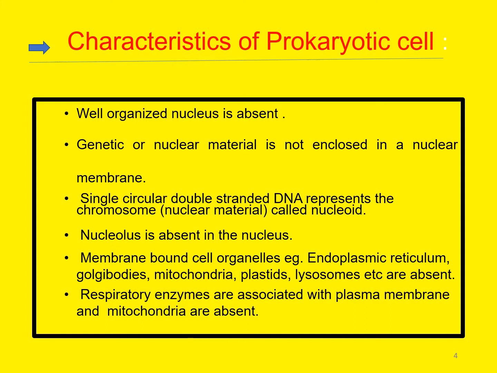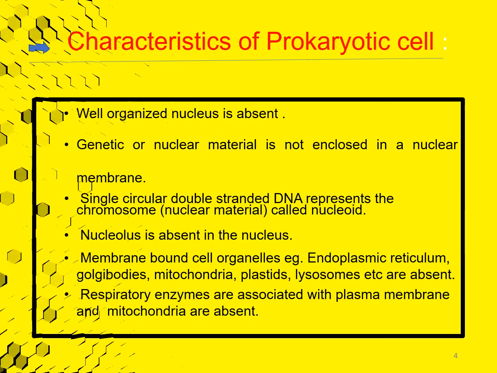In a prokaryotic cell, membrane-bound cell organelles such as endoplasmic reticulum, Golgi bodies, mitochondria, plastids and lysosomes are absent. In this cell, respiratory enzymes are associated with the plasma membrane, and mitochondria are absent.